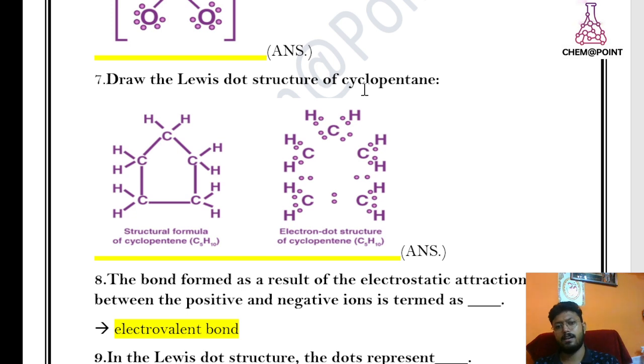Cyclopentane. Cyclo means closed, pent means 5 carbon, and ane means single bonds. Thus, have a look: it completes its octet and duet also. You can count the carbon's outermost electrons; it will complete its octet.